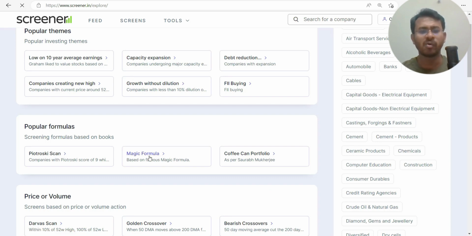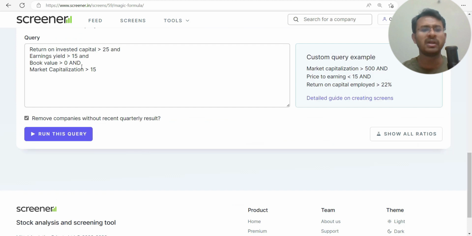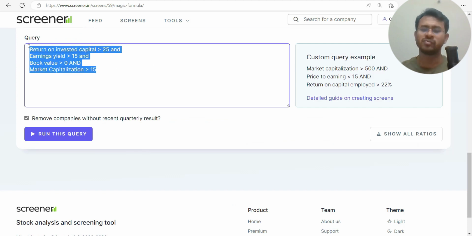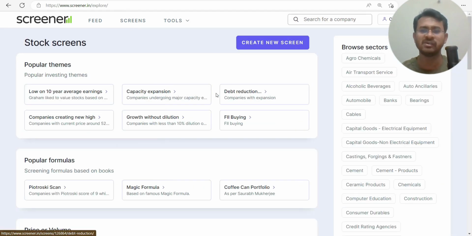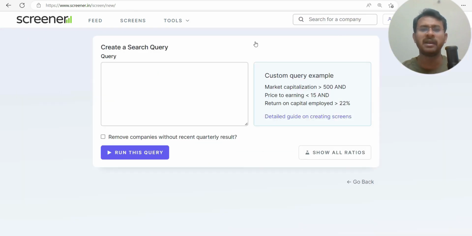So if we just open it from here, we can do a little bit of change and build up our magic formula. If you do not want to take any existing filter that is available, you can completely start anew. So let us try to build this magic formula screen from scratch.